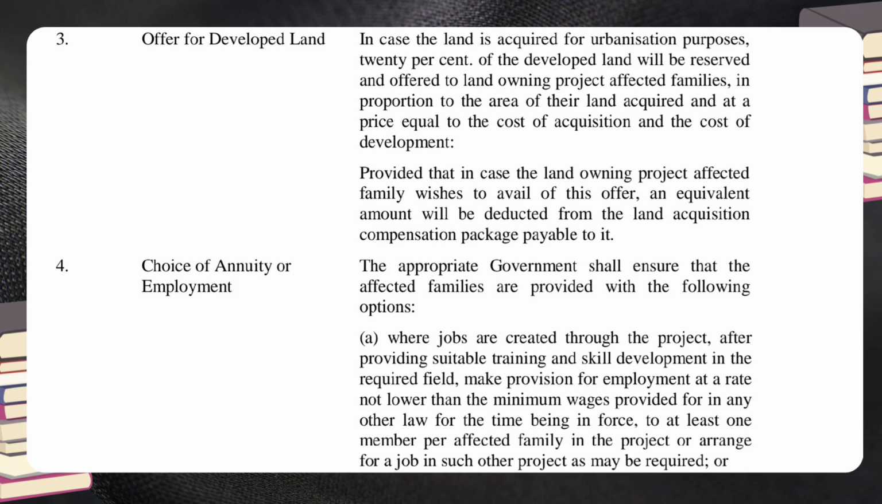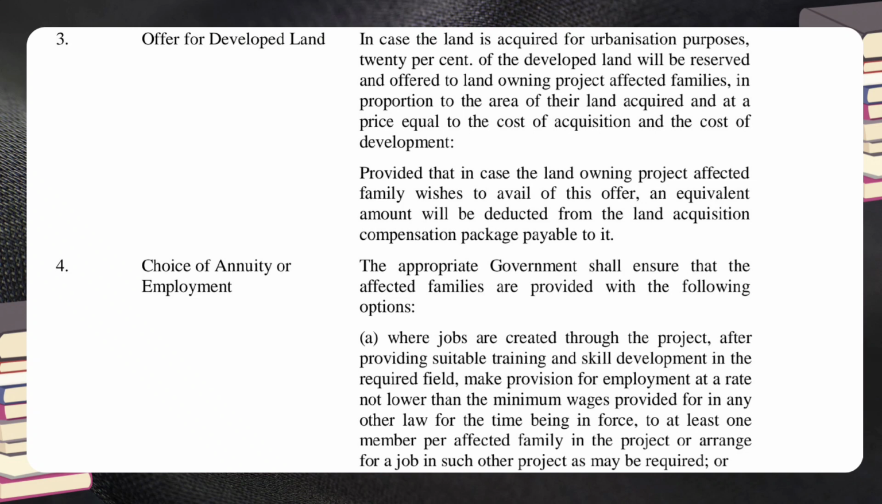Entitlement or provision: in case the land is acquired for urbanization purposes, 20% of the developed land will be reserved and offered to land-owning project-affected families in proportion to the area of their land acquired and at a price equal to the cost of acquisition and the cost of development. Provided that in case the land-owning project-affected family wishes to avail of this offer, an equivalent amount will be deducted from the land acquisition compensation package payable to it.